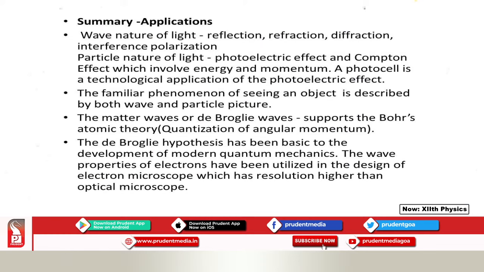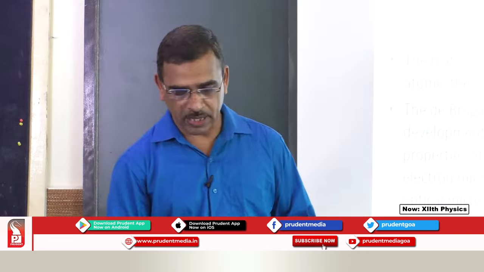The matter waves or de Broglie waves support Bohr's atomic theory, that is, the quantization of angular momentum, which we are going to study in topic number 12, and it is the second postulate of Bohr's theory. The de Broglie hypothesis has been basic for the development of modern quantum mechanics. The wave properties of electrons have been utilized in the design of the electron microscope, which has a higher resolution than an optical microscope. So, this is a direct application of the de Broglie hypothesis.